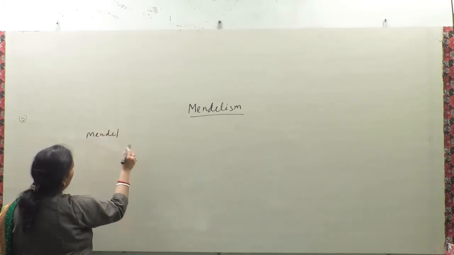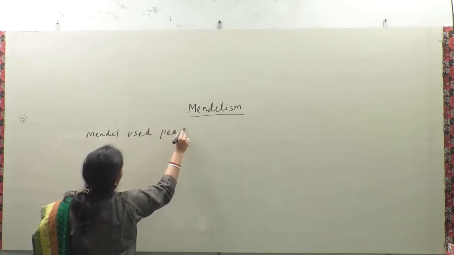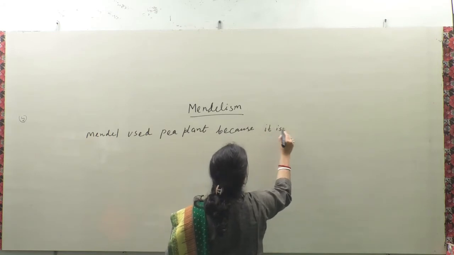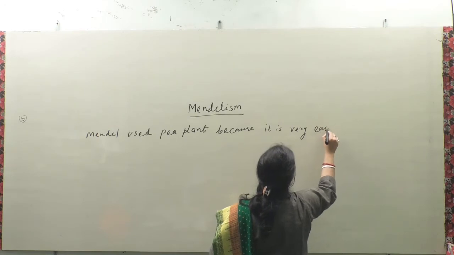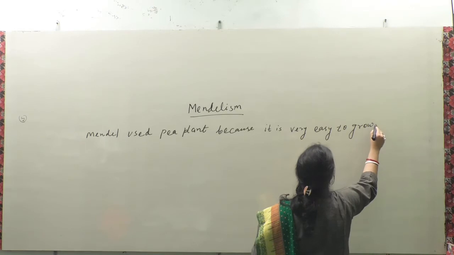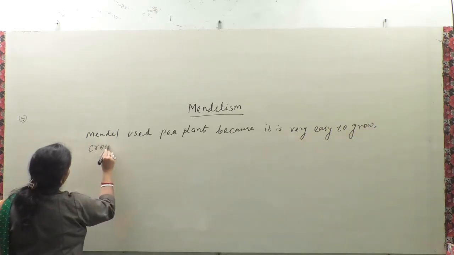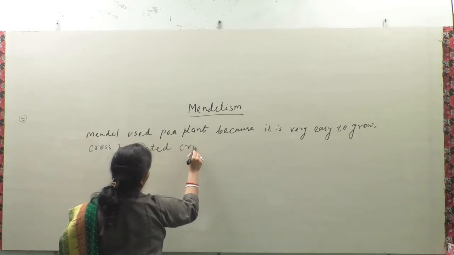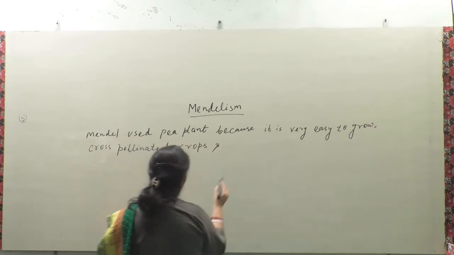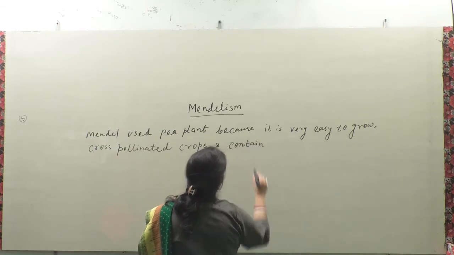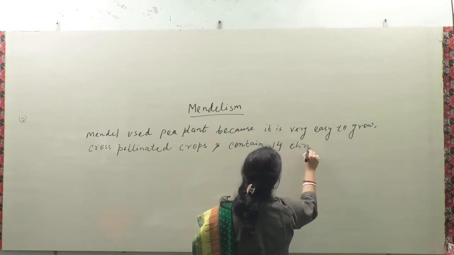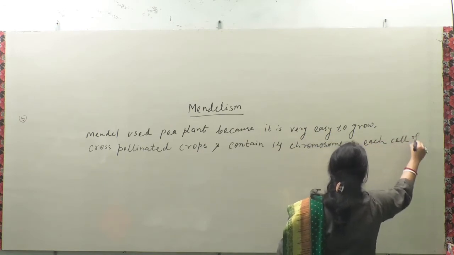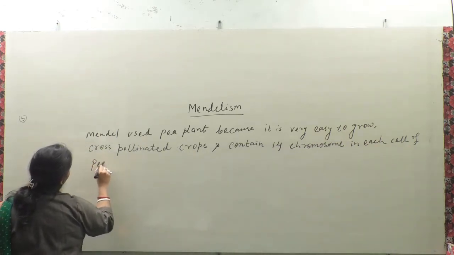Mendel used pea plant because it is very easy to grow, a cross pollinated crop, and contains 14 chromosomes in each cell of pea plant.